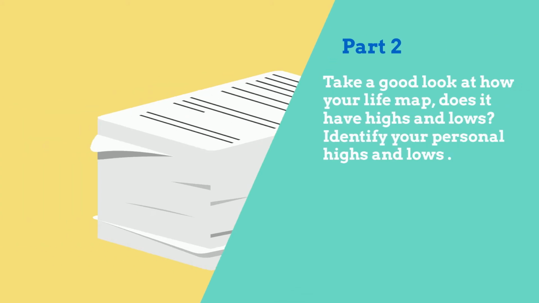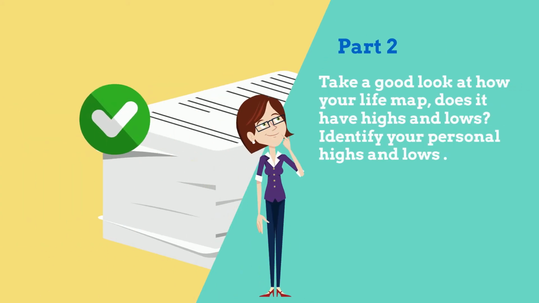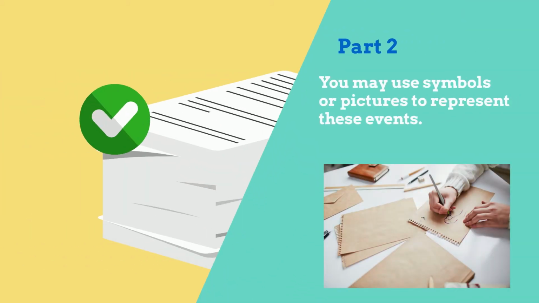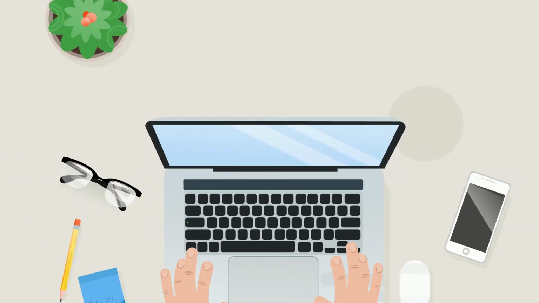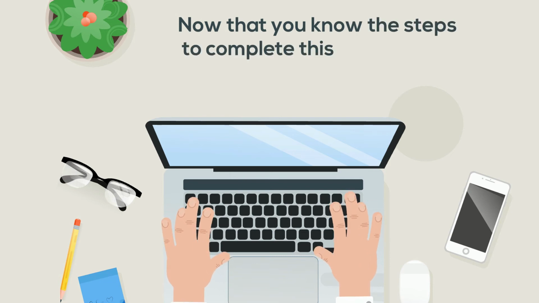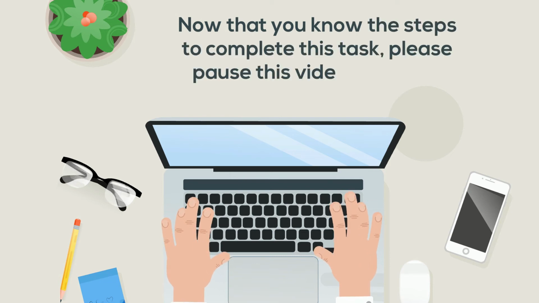Now let's go to part 2. Take a good look at your life map. Does it have highs and lows? Identify your personal highs and lows. You may use symbols or pictures to represent these events. Now that you know the steps to complete the task for the second part of the activity, take time to pause this video for around 15 to 20 minutes to complete your task.